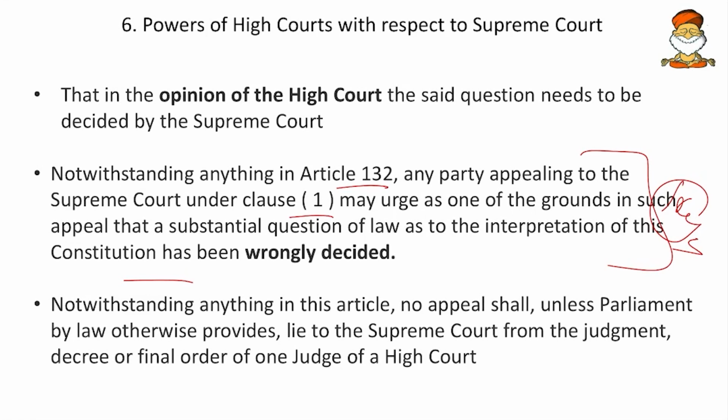Then notwithstanding anything in this article, no appeal shall, unless the Parliament by law otherwise provides, lie to the Supreme Court from the judgment, decree or final order of one judge of a High Court. So if a case is decided by one judge in a High Court, the appeal will not go directly to the Supreme Court. After one judge, a 2 judges or 3 judges bench will take up the case. Only after that does the appeal go.